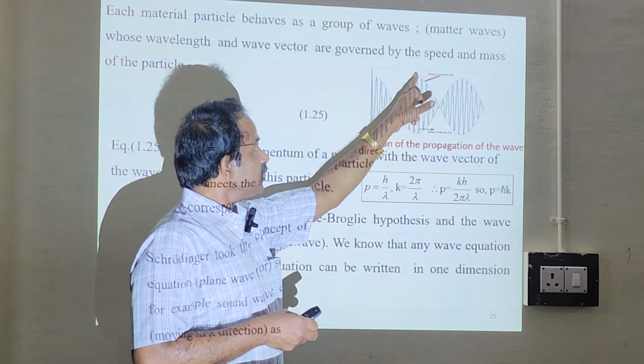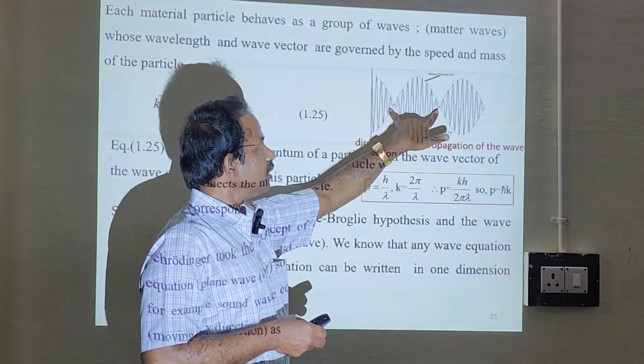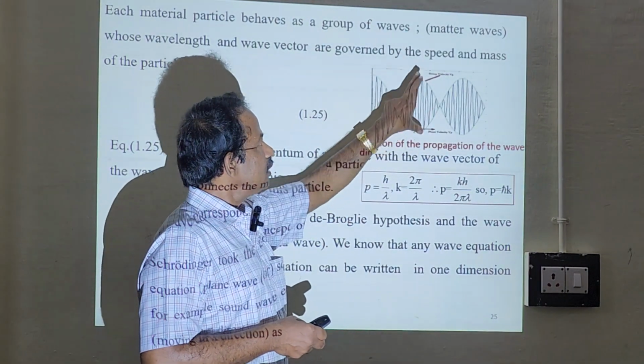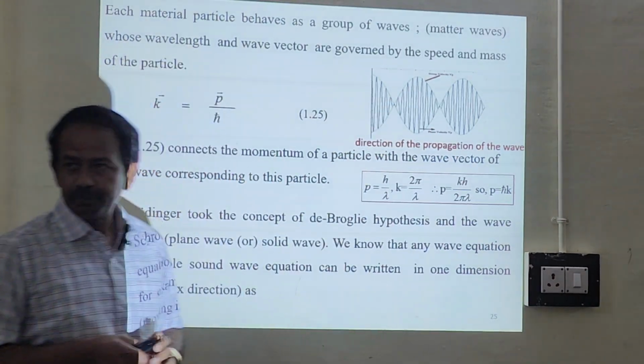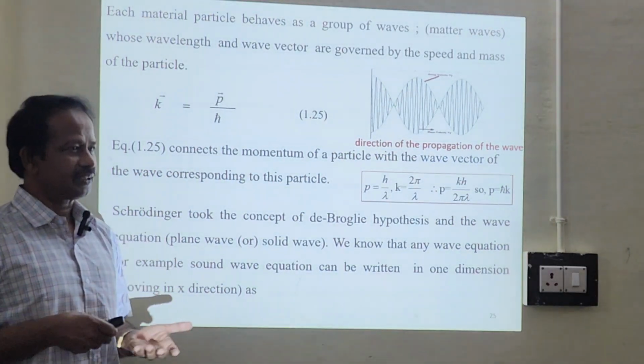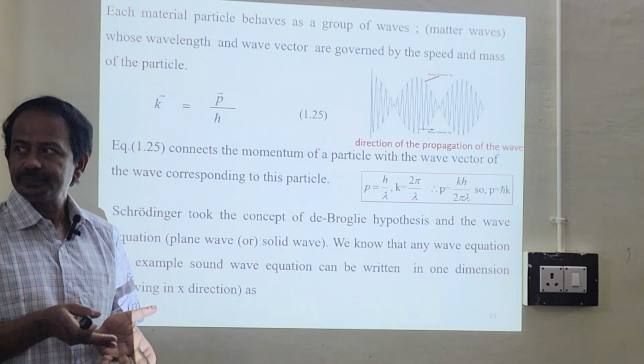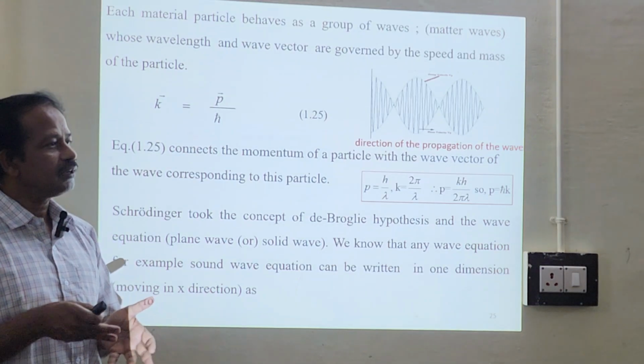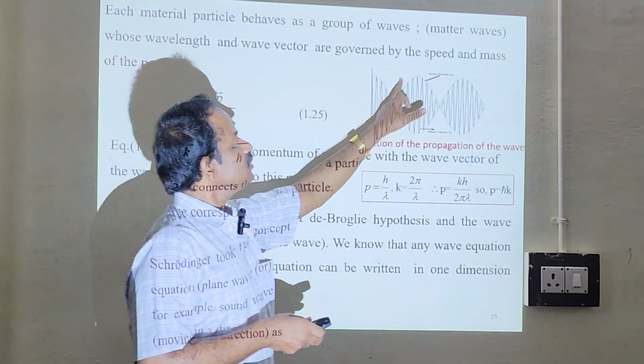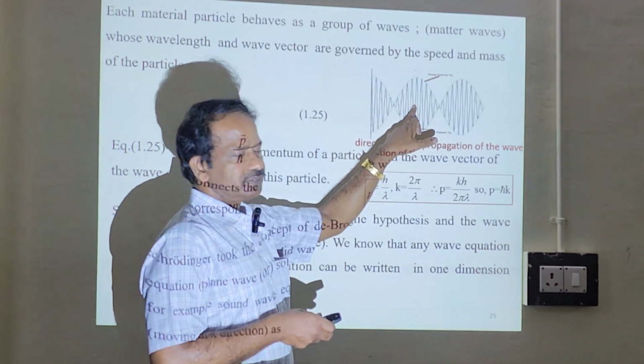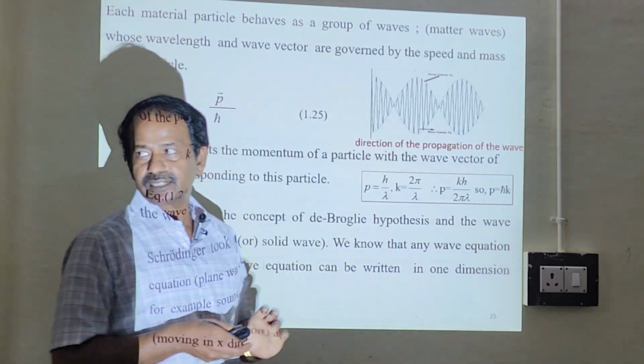So suppose the particle is present at the antinodes; these are all nodes, these are all antinodes. The particle being present implies that constructive interference takes place between the superposition of all the material waves which are inside. So this is the group velocity, this is the phase velocity. Group velocity is equal to particle velocity.